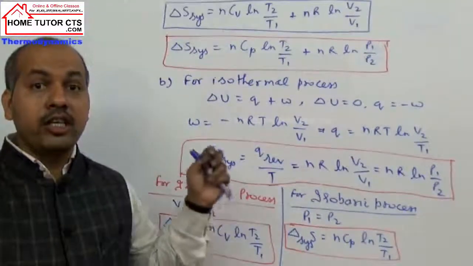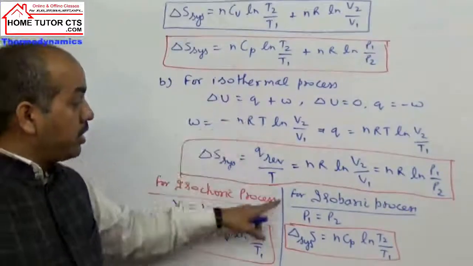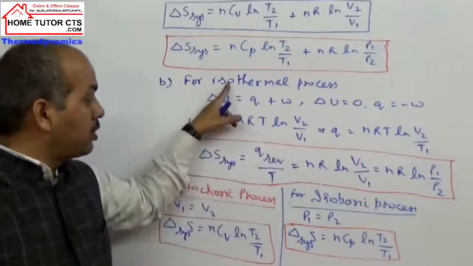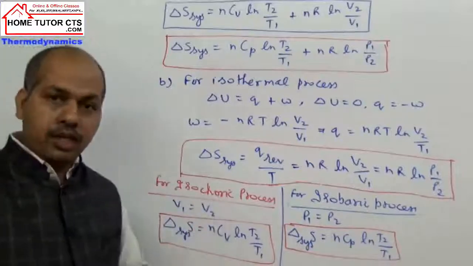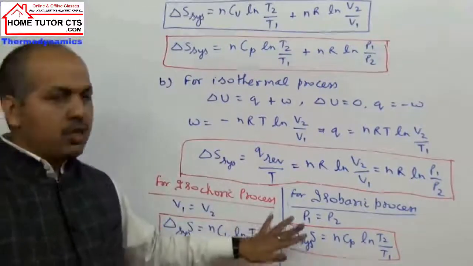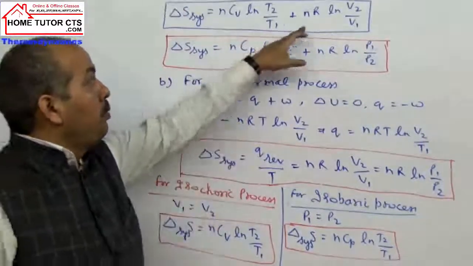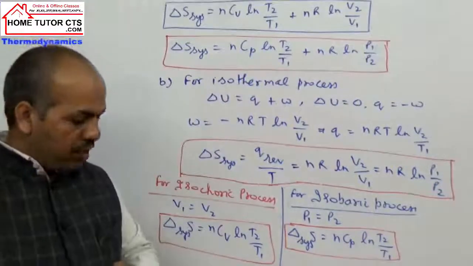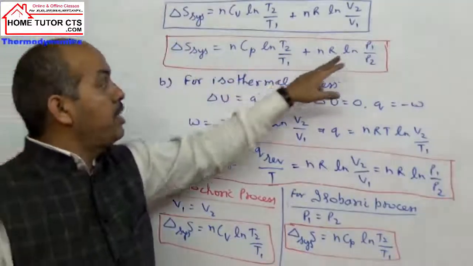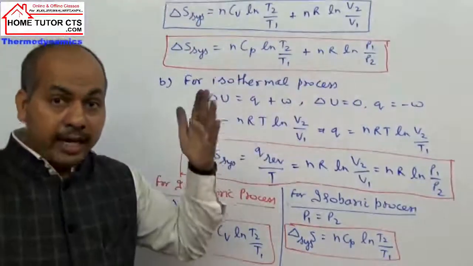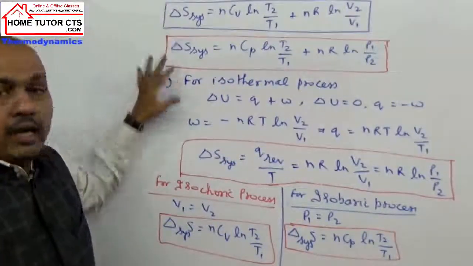In all three, the changes are taken as reversible. We can write the results directly from here, one expression for the isothermal, isobaric, or isochoric conditions. Suppose we have volume and temperature both variable, then we apply this relation. And if pressure and T are both variable, then we apply this relation for delta S system calculations.